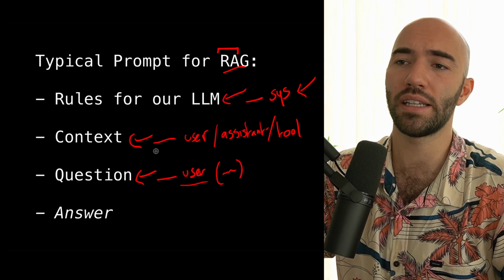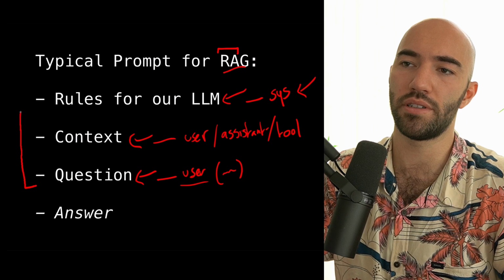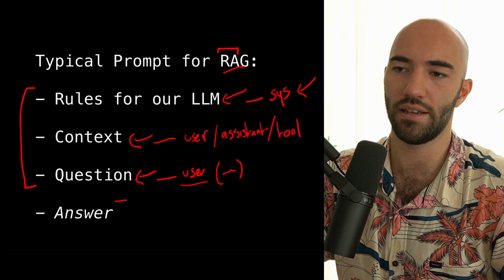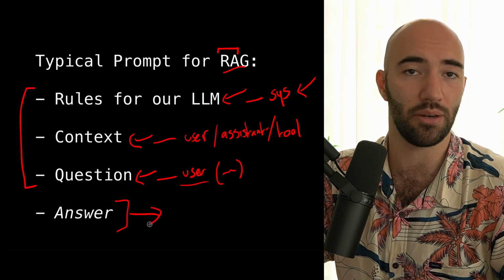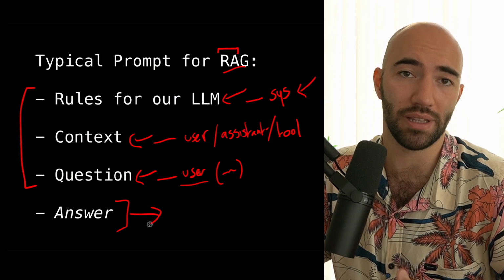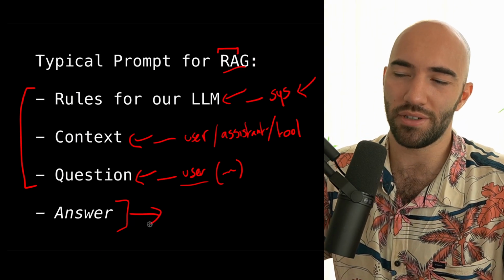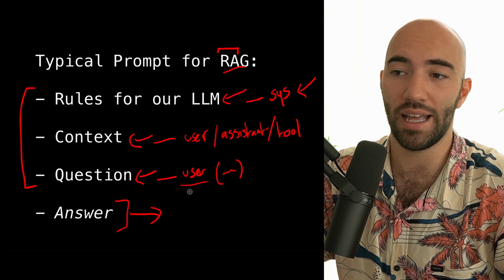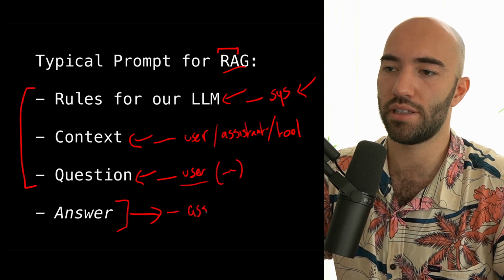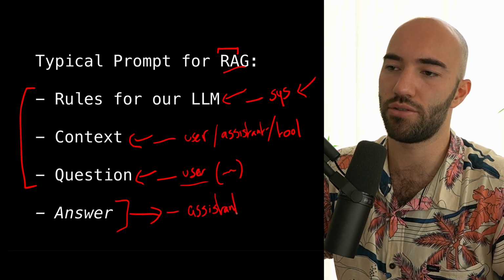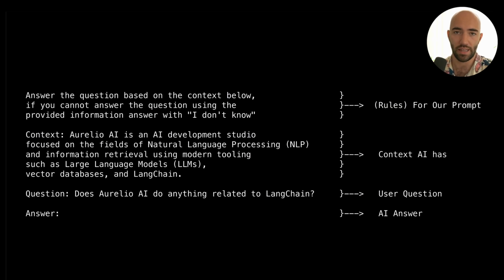And finally, these are all the inputs for our prompt. Here is going to be the output that we get, so the answer from the assistant. Again, that's not even specific to RAG, it's just what you would expect in a chat LLM or any LLM. And of course, that would be an assistant message. So putting all of that together in an actual prompt, you can see everything we have here.